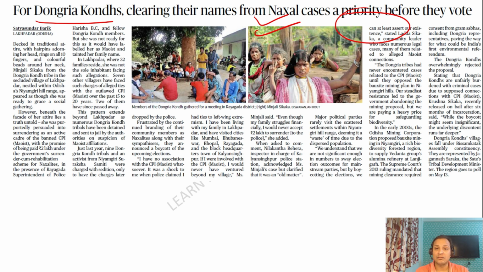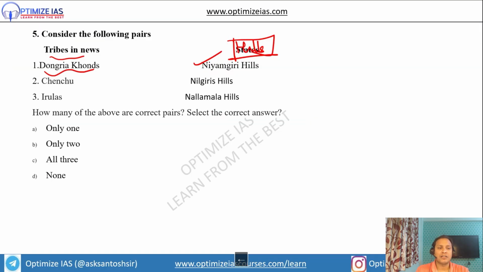In that context, you can see here: Dongria Kondh clearing the names from Naxal cases a priority before they vote. Some members of this tribal group have been accused of Naxal activities. So in this context, I have framed questions on tribes in news and the hills. So Dongria Kondh, Niyamgiri is correct.